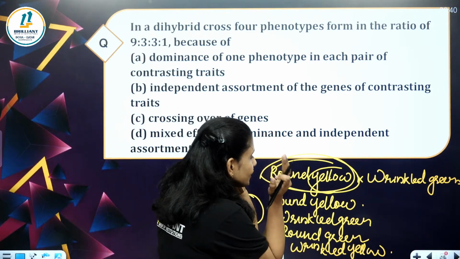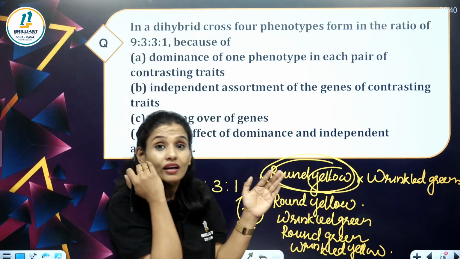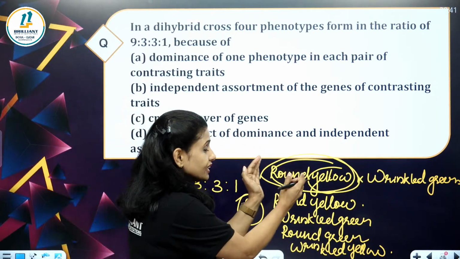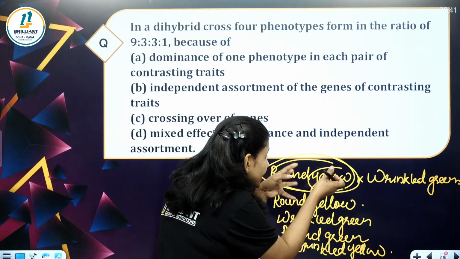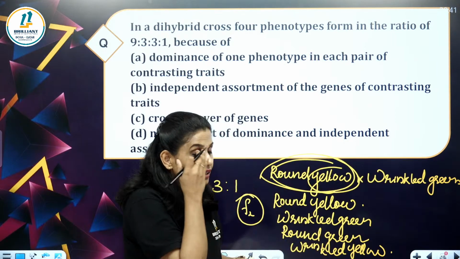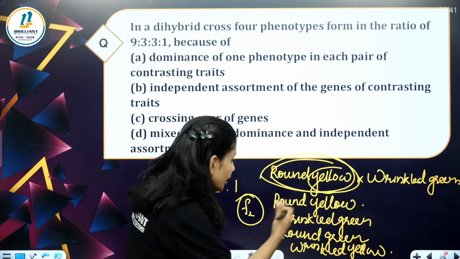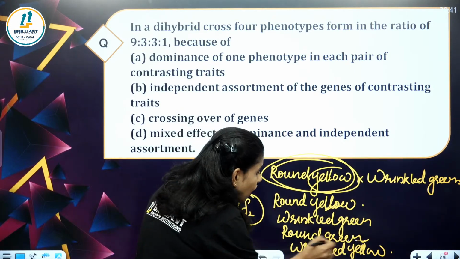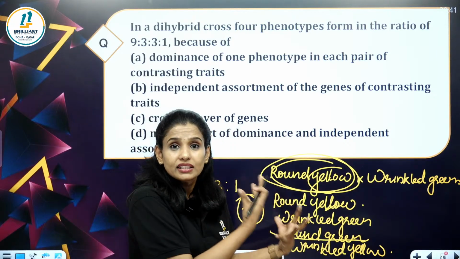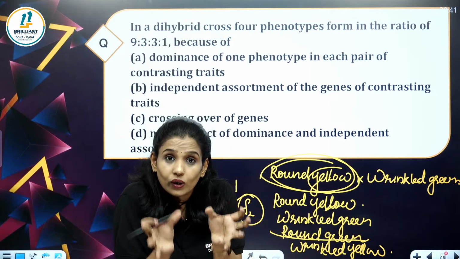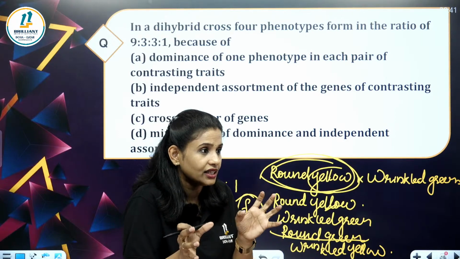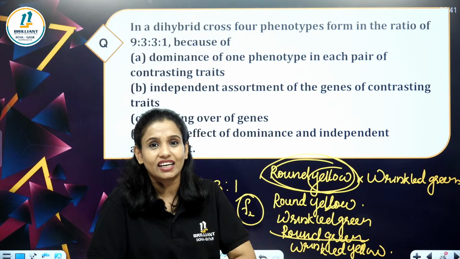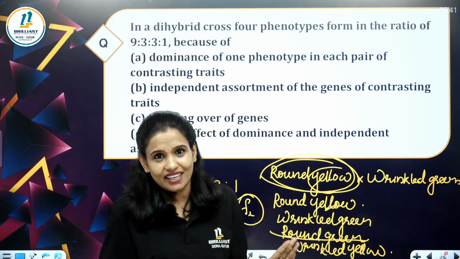Roundness is not at all depending on the yellow color. The round character is not at all depending on the yellow color during the formation of progeny. Here you can see round yellow is there. At the same time you can see round green. So the character roundness is not at all depending on the yellow color. It is independent.